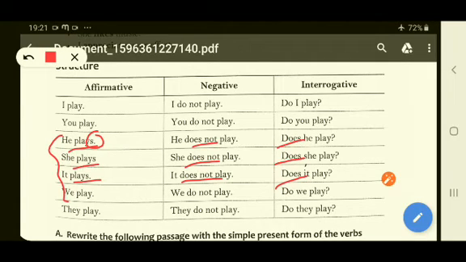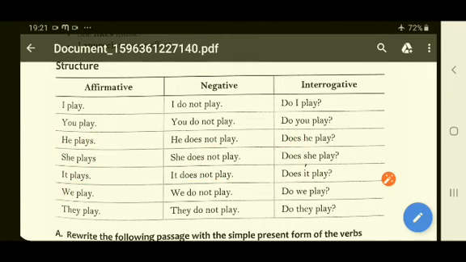Acha, one more thing I want to tell you. If your subject is in the singular form, singular stands for one, like he, she, any singular name, Ram, Shyam, Reena, Geeta. So these are singular subjects. When we talk about one person, then your verb ends with s or es, right?